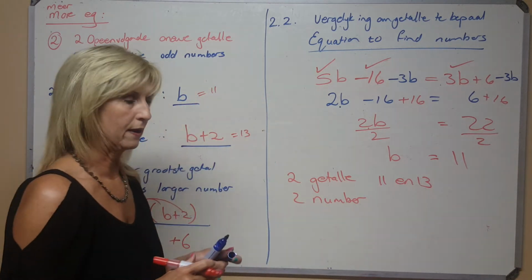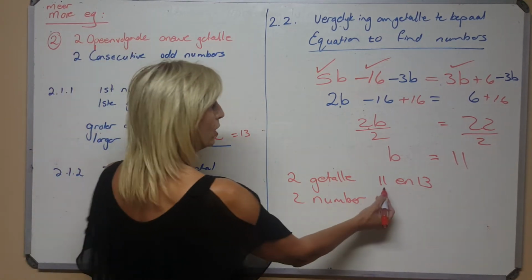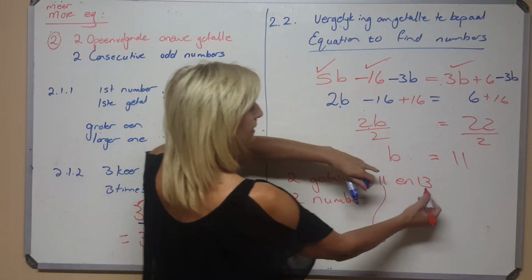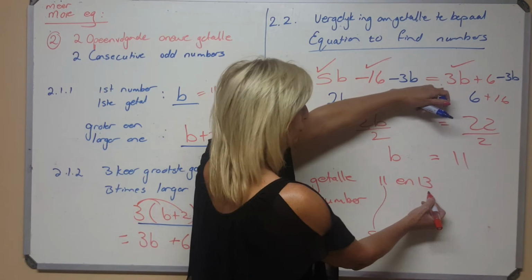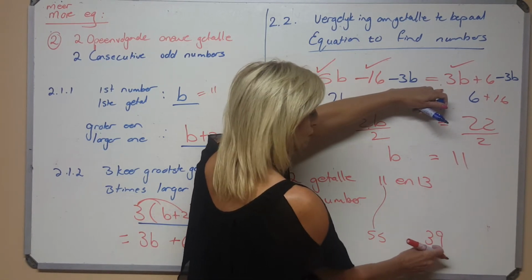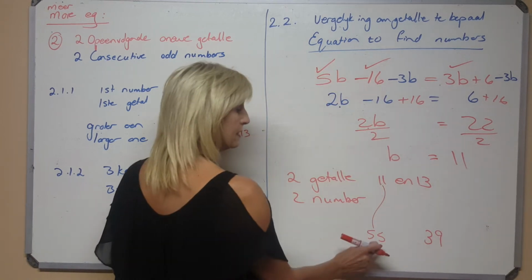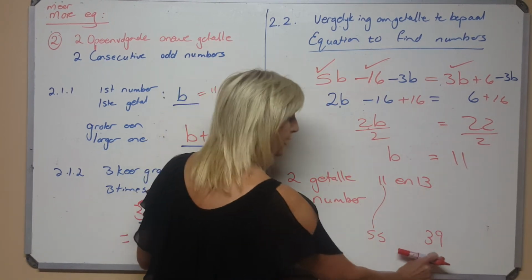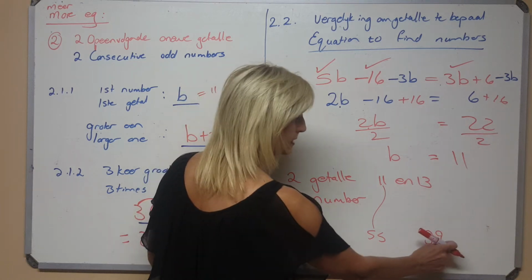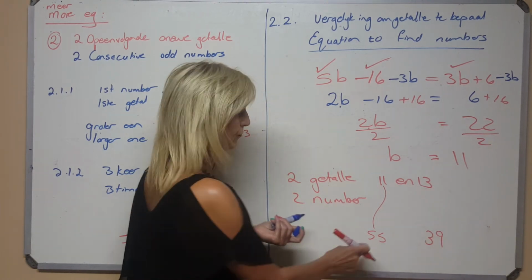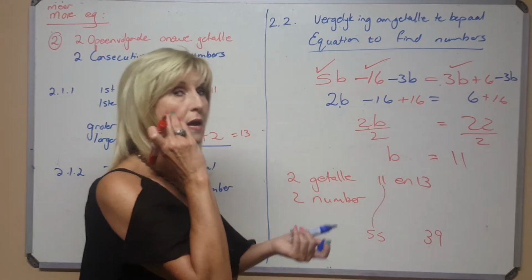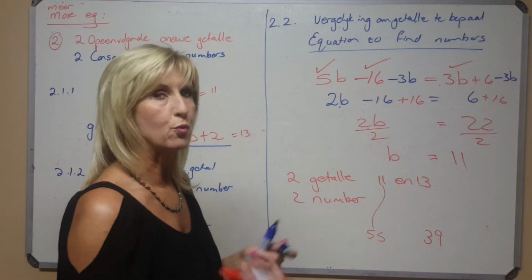Let's check out everything. So if I take the smaller one and times it with 5, I get 55. And if I take the larger one and times it with 3, then you'll get 39. And they said that this one will be 16 more than that one. Is it 16 more than that one? Yes. If you add 16 to that side, it will be the same as this one. If you subtract 16 from this side, it will be the same one. So you can always check the word problems at the end if everything works out.